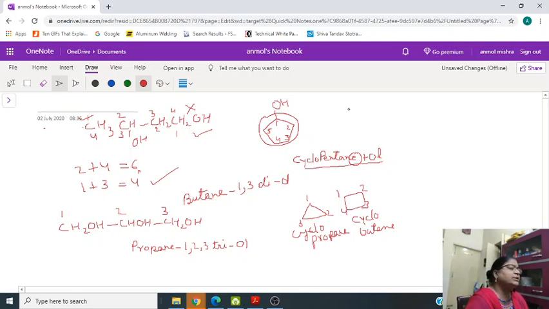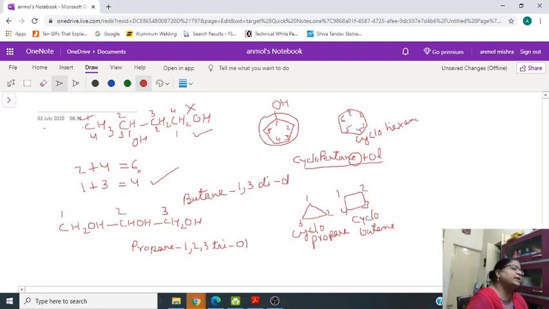One more example, with 1, 2, 3, 4, 5, 6 carbons. So it will be called cyclohexane.